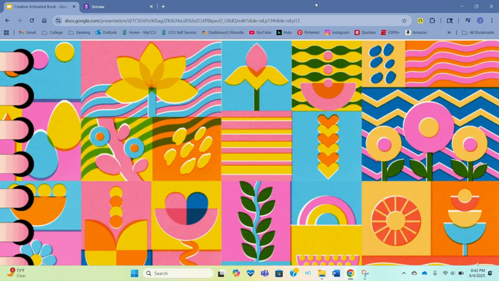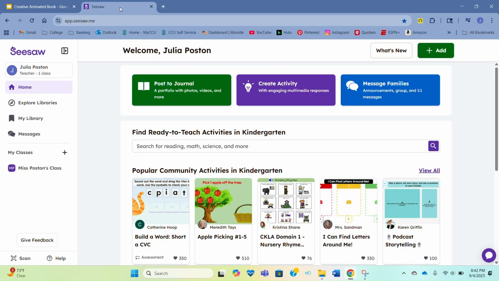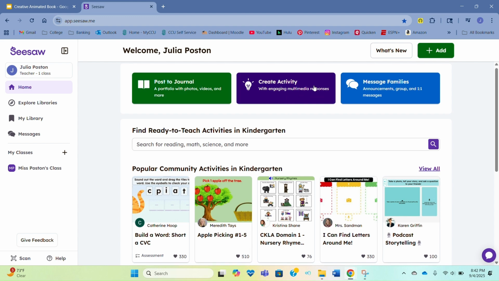Now I will show you how to actually navigate the website. So when you go into Seesaw, you just search the website Seesaw, it'll come up for you, and then you create an account, and after you've selected your class and what grade area you're teaching, you go in and you can either post to your journal, which is photos of you or your class that you can show to parents, showing off your class or your class work that they've done for the day, which I think is really cool. You can create your own activity.